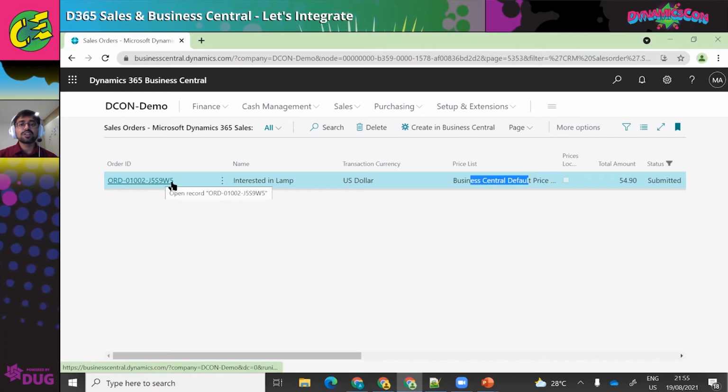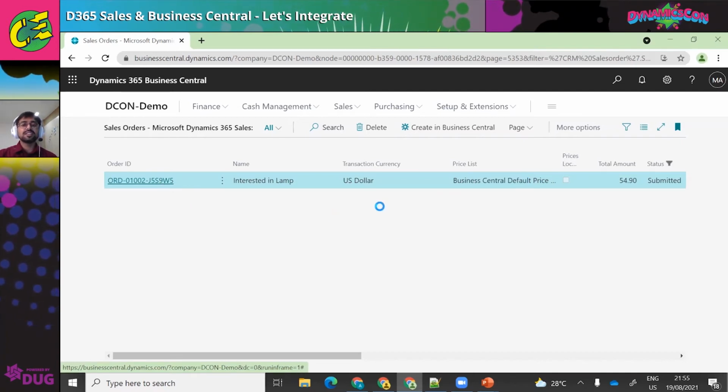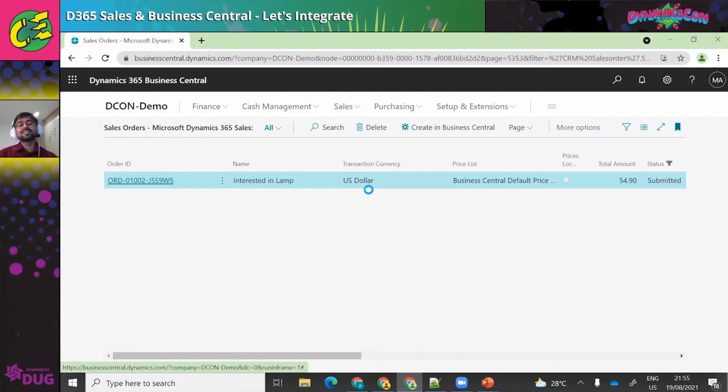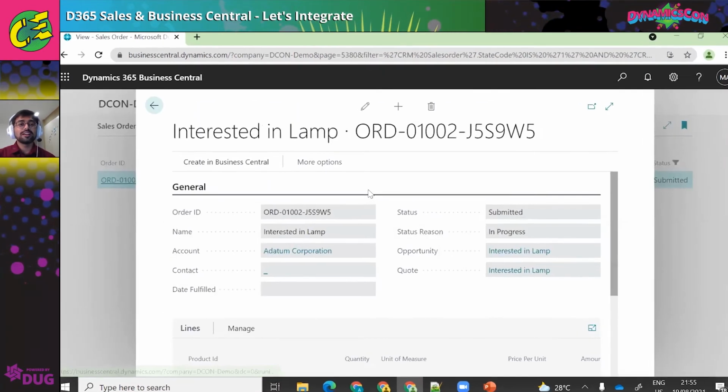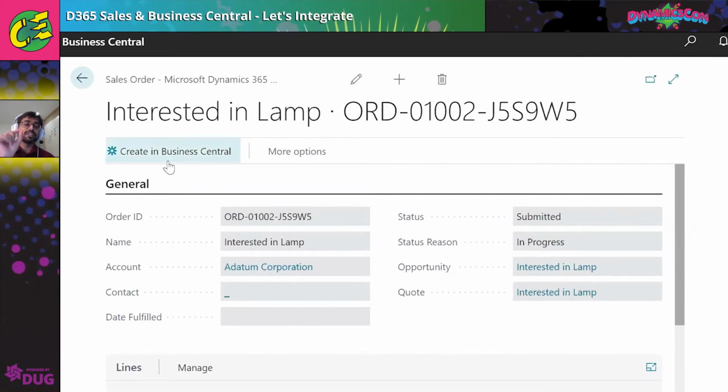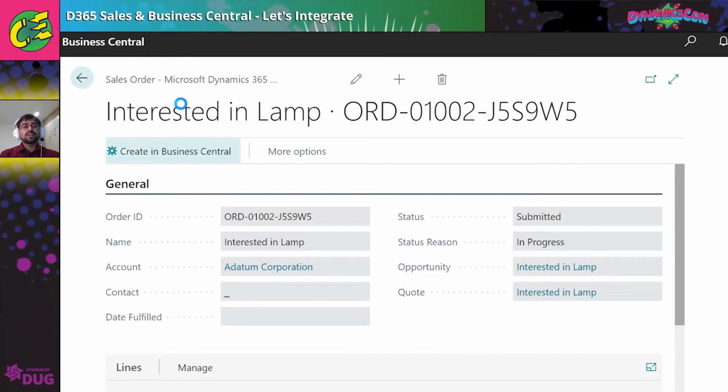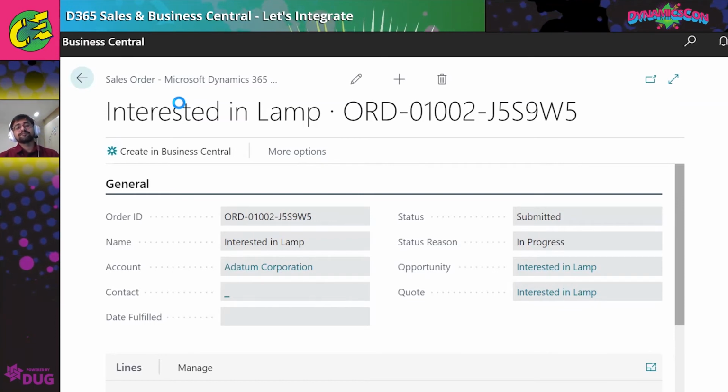So this is the sales order. If you see, the customers and everything are the same, and we have an option called create in Business Central. If you have not enabled the auto processing, then it's required. You need to come here, go to the staging, and then create the Business Central orders. If everything is okay, I'll just create this in BC to convert this sales order from staging into a Business Central sales order.